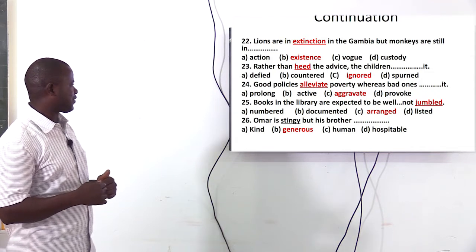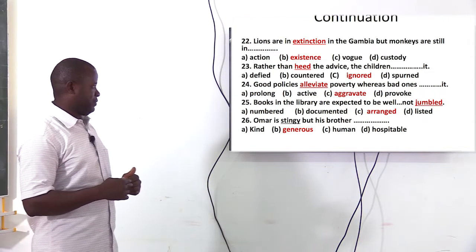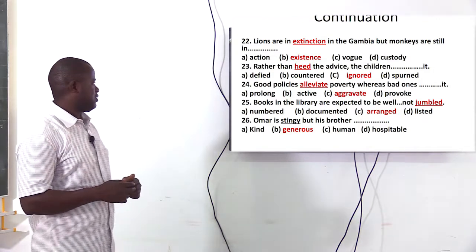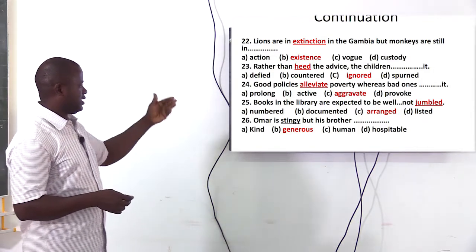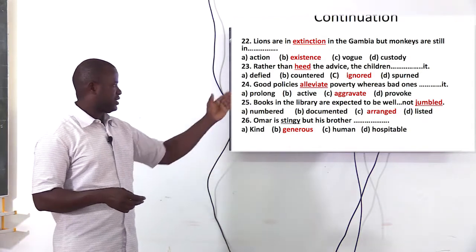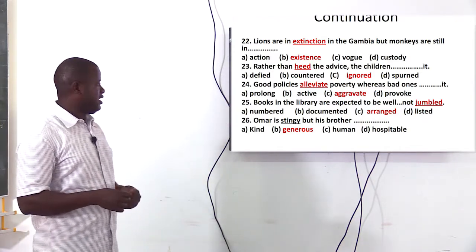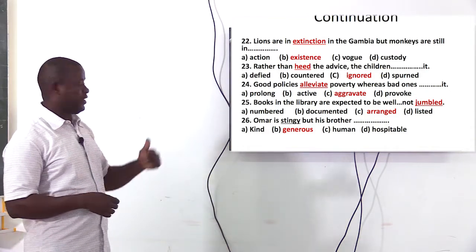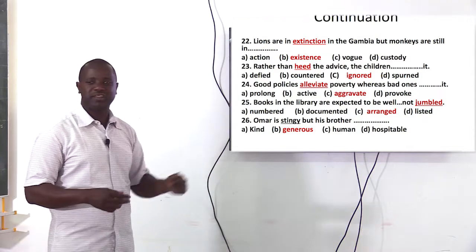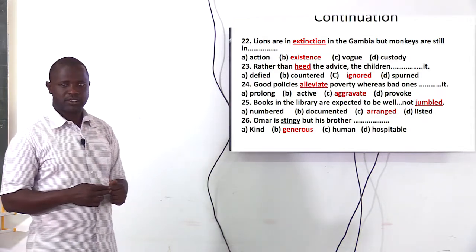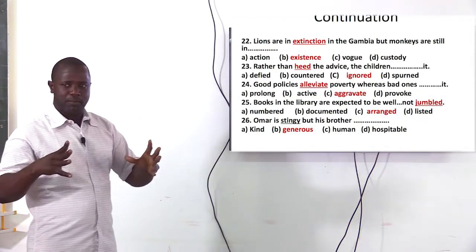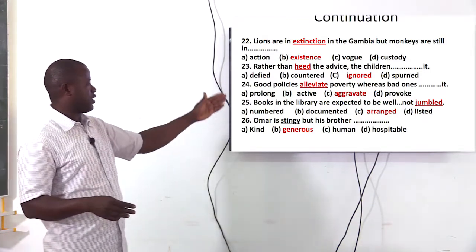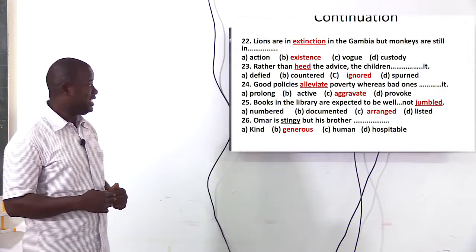Number 25, books in the library are expected to be well arranged, not jumbled. What are the words? Numbered, documented, arranged, listed. You see, if you get to the library, books are numbered. But we are not interested in that because we are looking at the opposite word. If something is jumbled up, meaning that it is not arranged, it is not organized. So we're going for the word arranged.